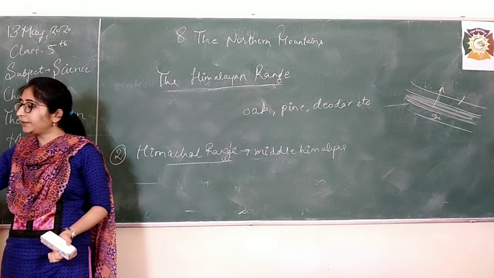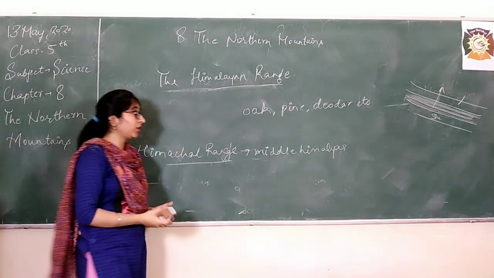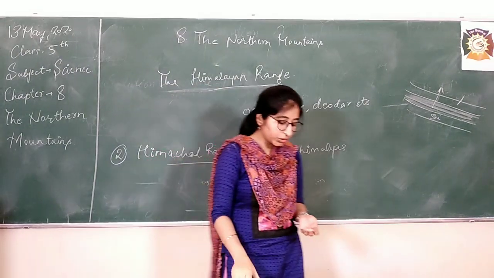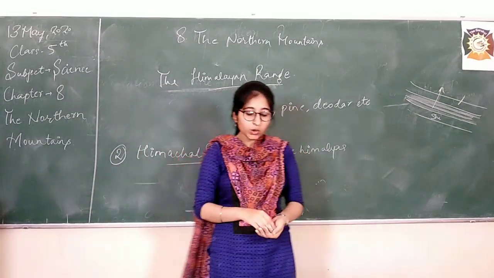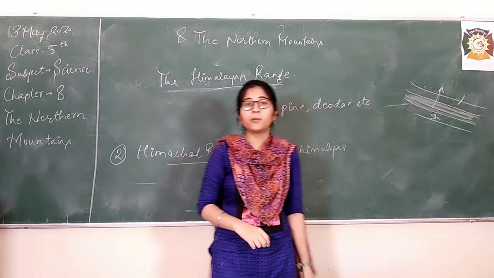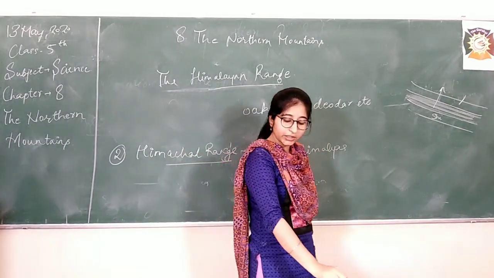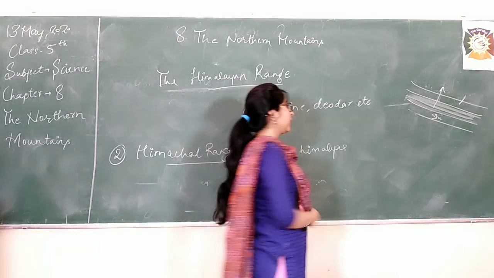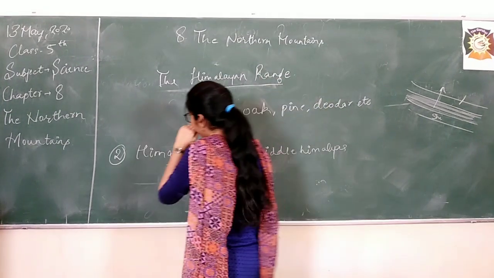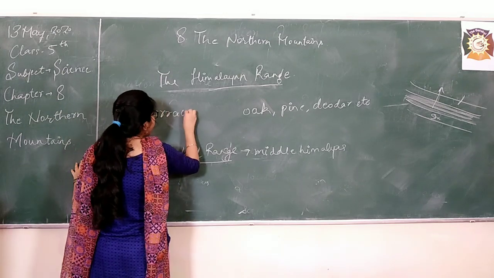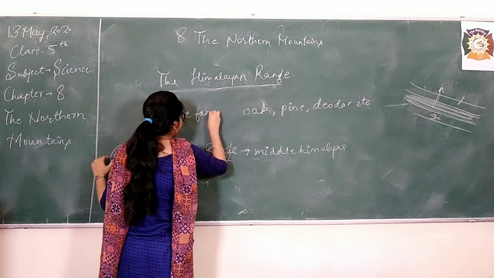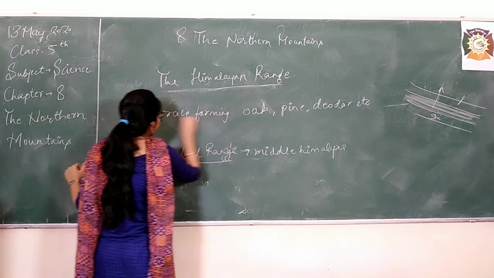So after that, one important point is left. I told you that we can do agriculture in this Himachal range. So what kind of agriculture do we prefer there? What agricultural technique do we use there? There is a special technique. Also, some of you must have seen it when you travel to such places. It is called terrace farming. What is it called? Terrace farming.